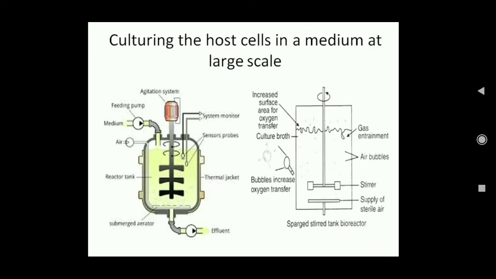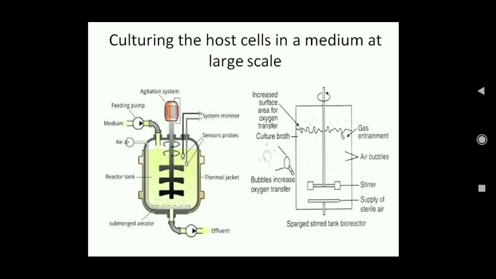Okay, now we have transformed, or put the foreign gene inside the host cell. Now we have to produce it in larger amounts, and that is done in large tanks which are known as bioreactors. So what are the main features of a bioreactor?